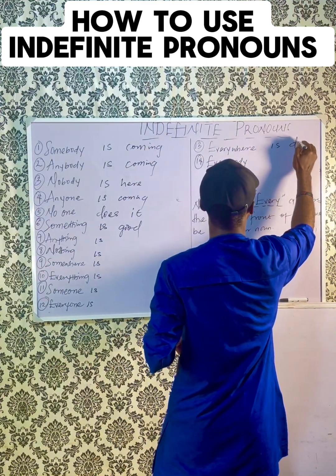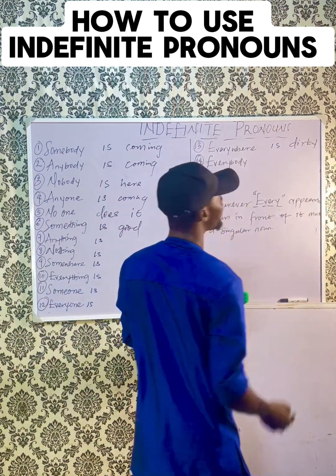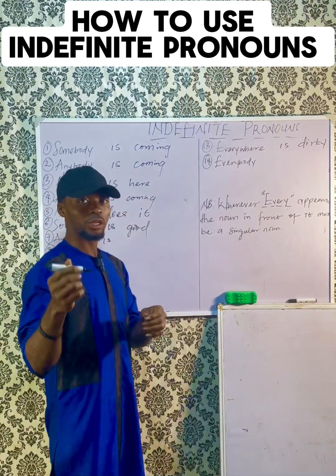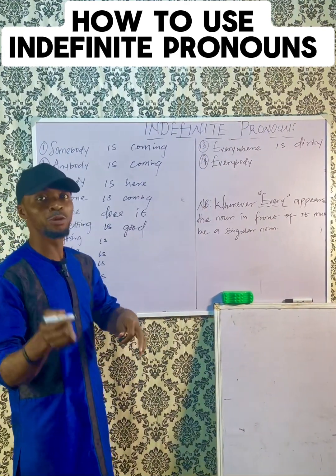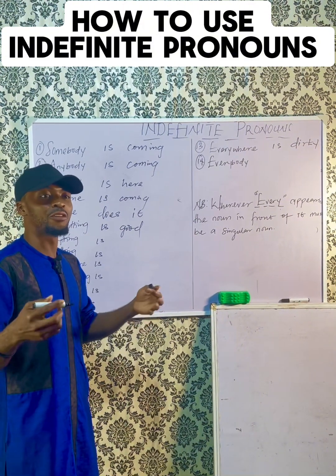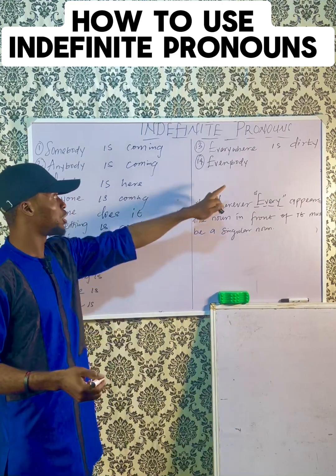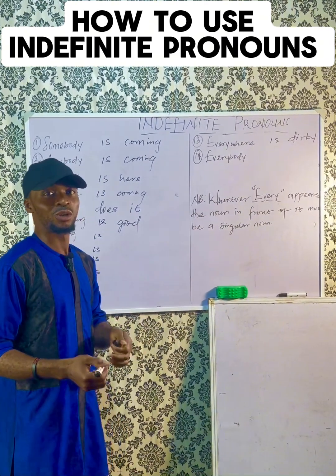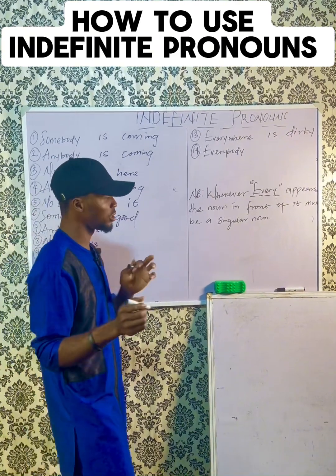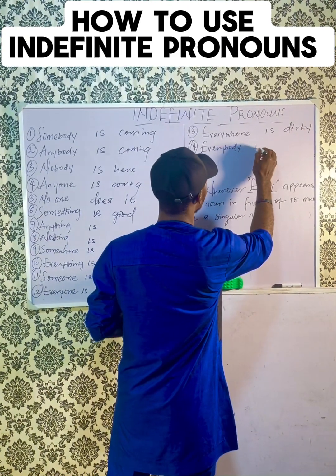Everywhere is dirty. Everywhere is dirty, not everywhere are dirty. Everybody. This very one, number 14, most people mistake it because they feel that since everybody involves many people, it should be treated as plural. No, everybody is an indefinite pronoun. It should be treated with singular verbs, which is everybody is fine.